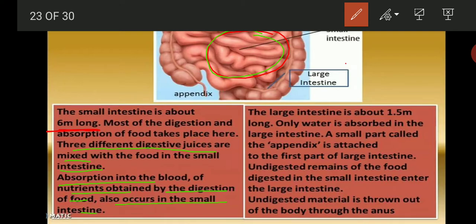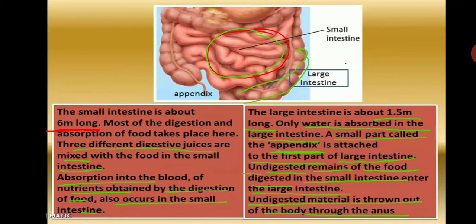Now the food passes into large intestine. The large intestine is about 1.5 meter long. Only water is absorbed in the large intestine. A small part called the appendix is attached to the first part of the large intestine. Now undigested remains of the food digested in the small intestine enter the large intestine. Now undigested material is thrown out of the body through the anus.